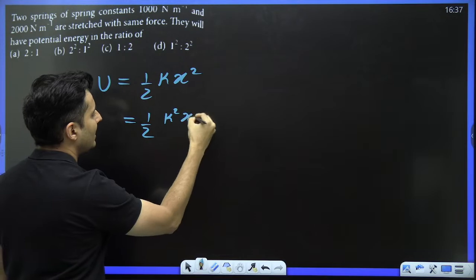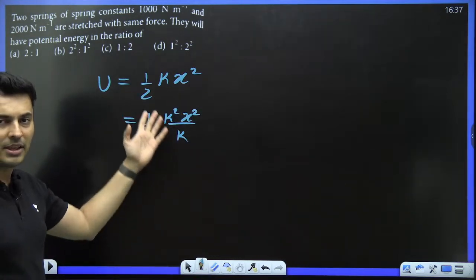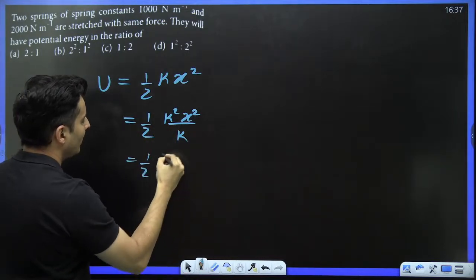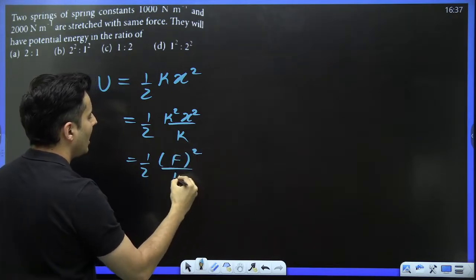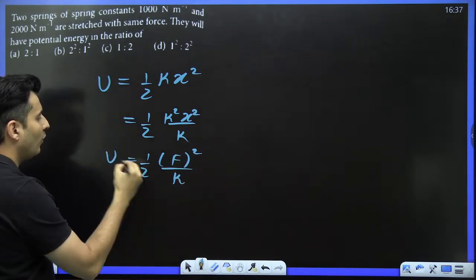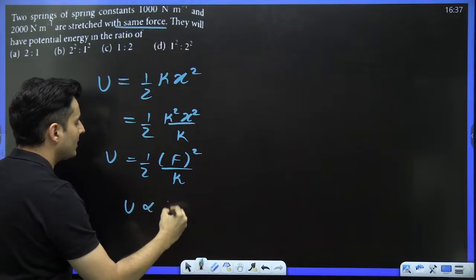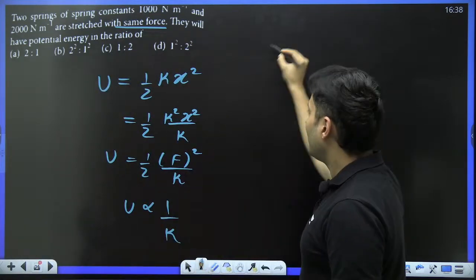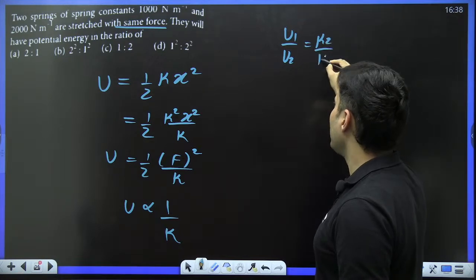I can write it as k squared x squared by k. Nothing is lost, it's the same thing, just multiply and divide by k. Now what is this kx? If you notice, that is basically the force, and I'm squaring it and dividing by k. Now force is clearly given to be the same. So can I say potential energy is inversely proportional to the spring constant? So can I therefore say U1 by U2 is K2 by K1?